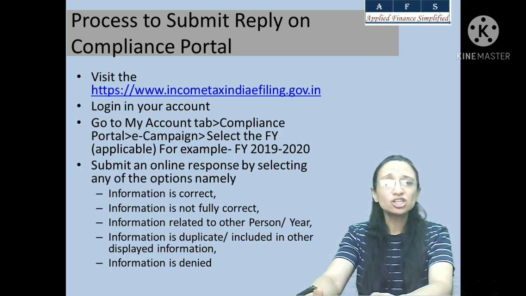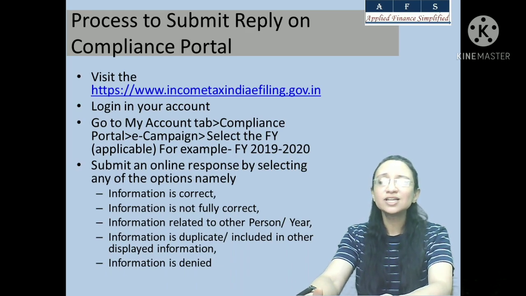If the information does not relate to you, then you can select the option that this does not relate to me. You can also select that the information is duplicate or included in other displayed information. So if your information is appearing in the other information already provided on that tab, then you can select this option and then select which entry is duplicated.